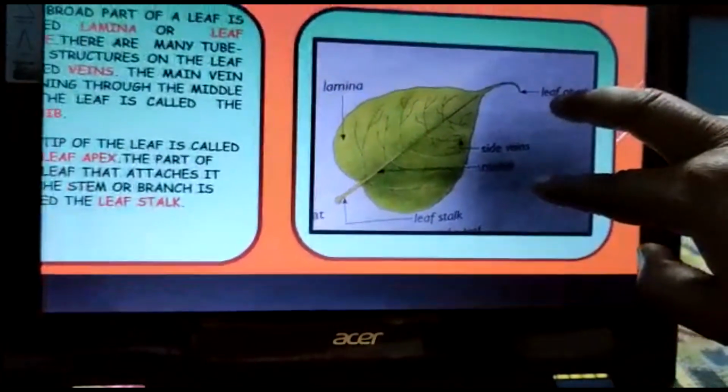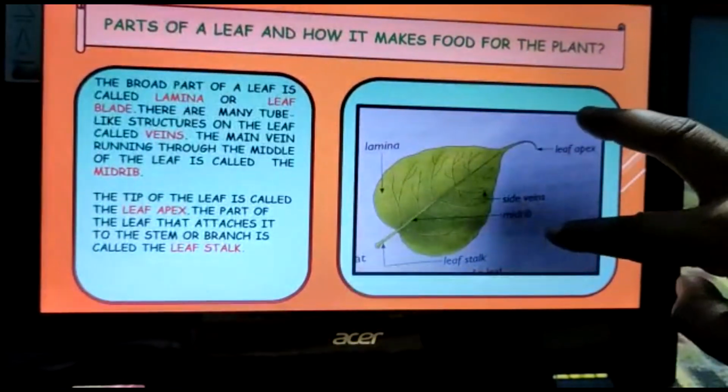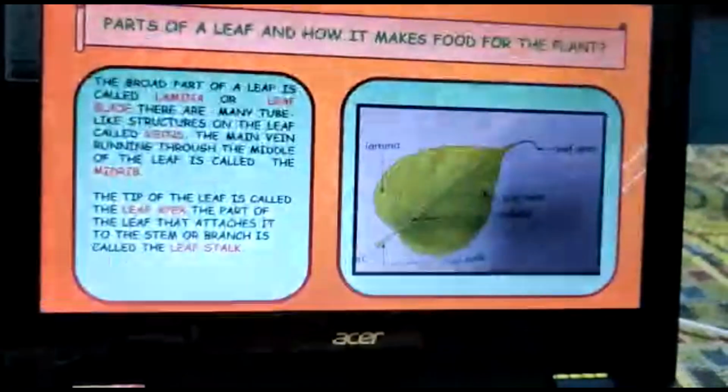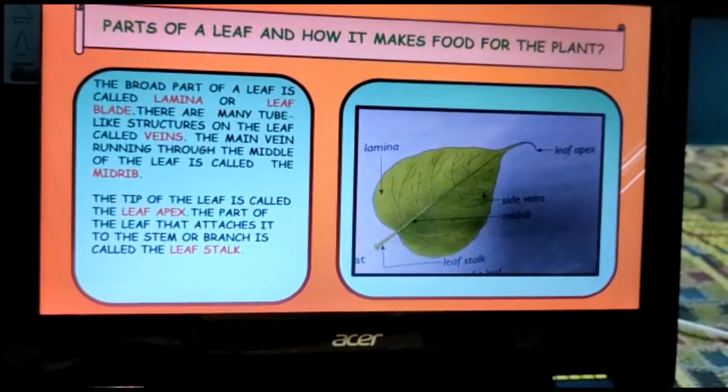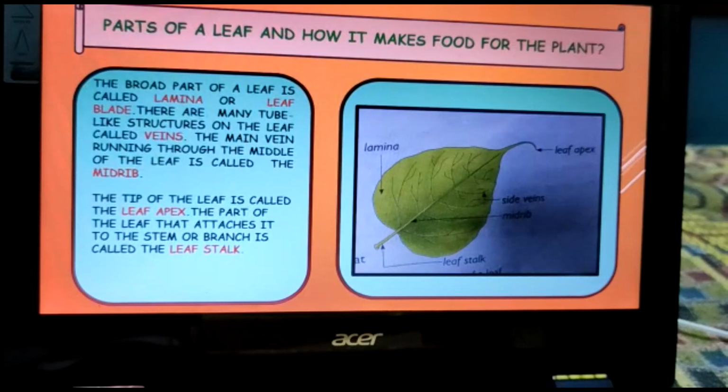The same thing I have written in detail for you so that it is easier for you. Let me read it out. The broad part of a leaf is called the lamina or leaf blade. There are many tube-like structures on the leaf called veins. The main vein running through the middle of the leaf is called the midrib. The tip of the leaf is called the leaf apex, and the part of the leaf that attaches it to the stem or branch is called the leaf stalk.